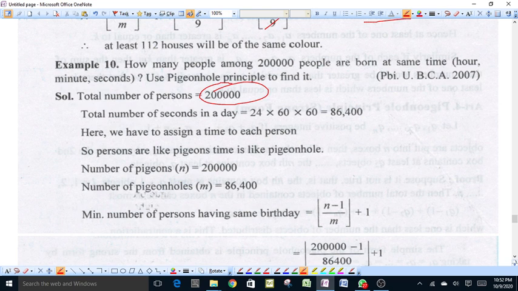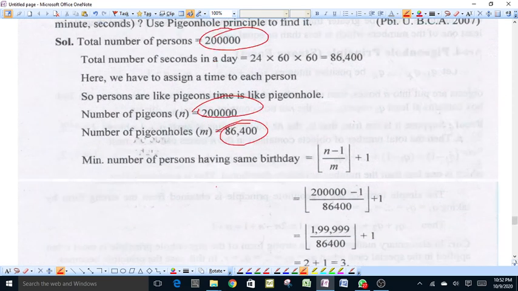Now persons are like pigeons and time is like pigeonholes. Number of pigeons, that is n, is equal to 2 lakh, and number of pigeonholes m is equal to 86,400. Therefore, according to the pigeonhole principle, the minimum number of persons having the same birthday time will be equal to floor of (n minus 1) upon m, plus 1, that is floor of (2 lakh minus 1) upon 86,400, plus 1.